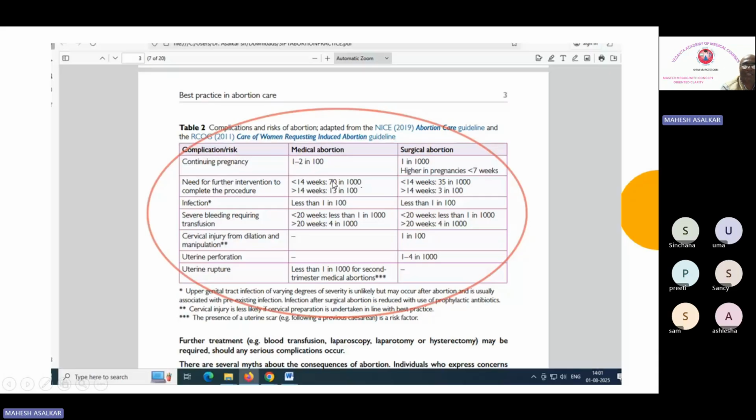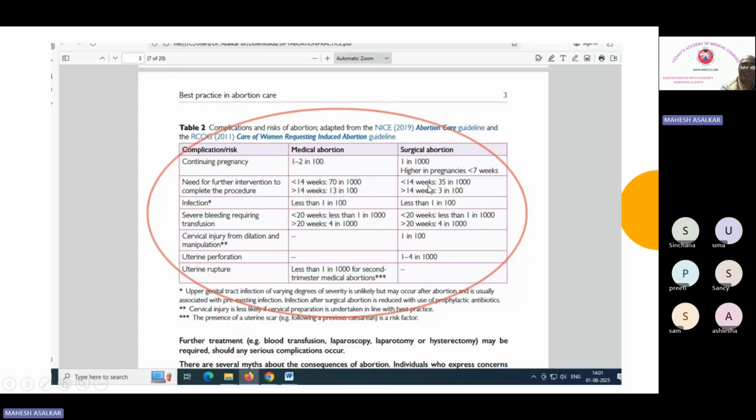Actually, I don't know why they have given different ways. They could have written it as 7% and 13% here, but they have mentioned 70 per 1000. They have mentioned 13 in 100. Okay, so this becomes 13%. This becomes 7%. Below 14, 7. Just remember 7, 14, and 14. Okay, so below 14, 7%. Above 14, 14%. So near to around 13. Okay. So these patients will require a further intervention.